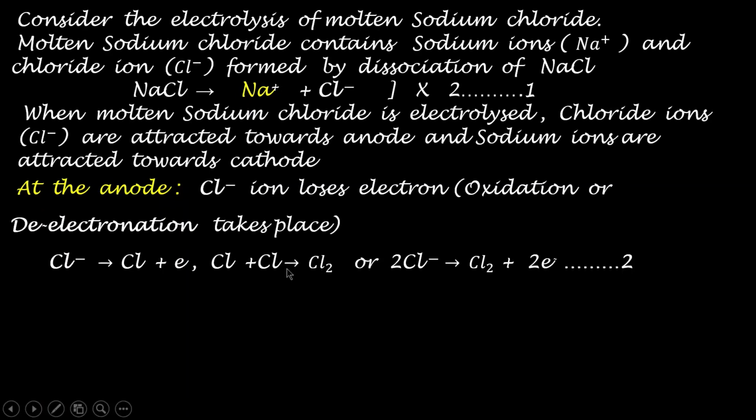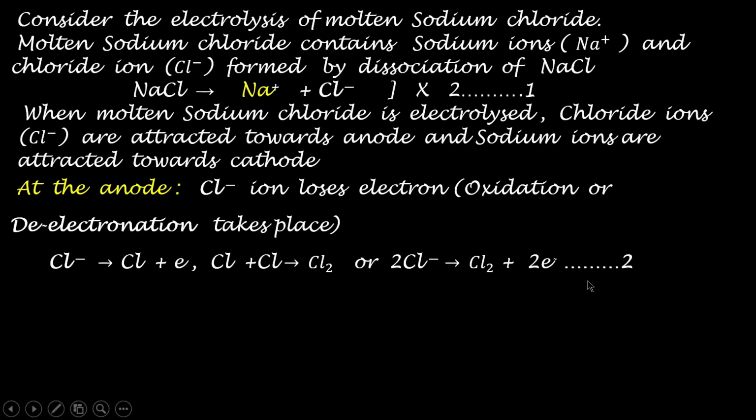Chlorine gas is nothing but the Cl2 which is liberated at the anode, or you can write this overall reaction in this way: 2Cl- losing 2 electrons to form 2 chlorine atoms, and those 2 chlorine atoms will combine to form the chlorine molecule. So chlorine gas is liberated at the anode by electrolysis of this molten sodium chloride.